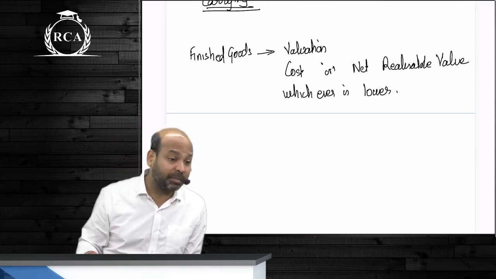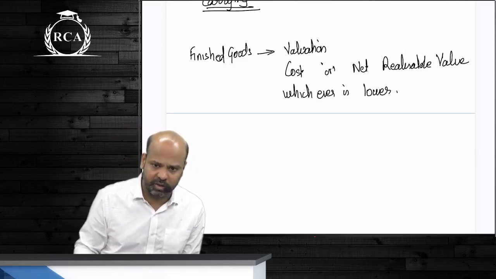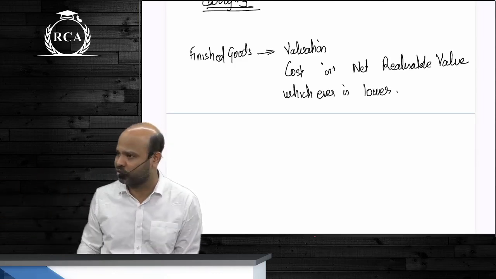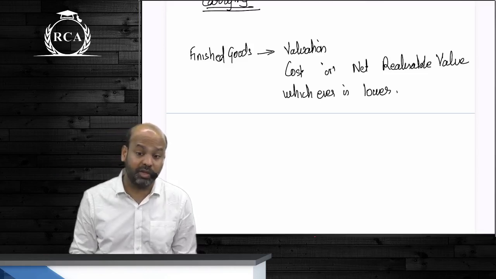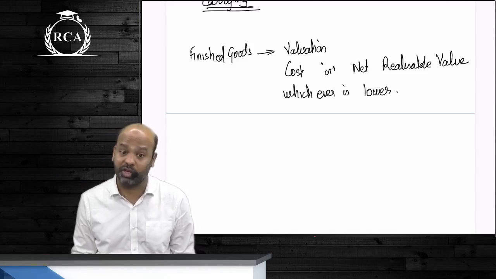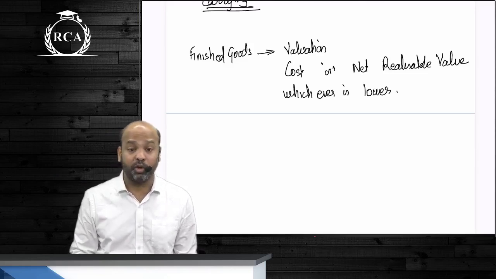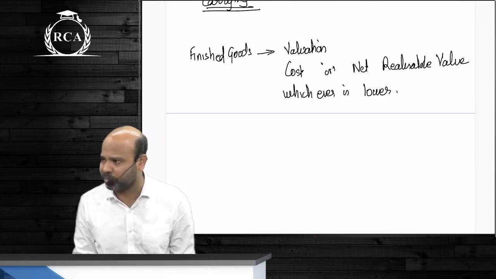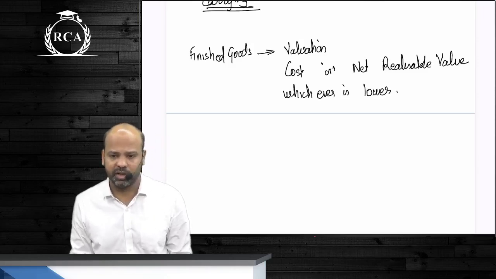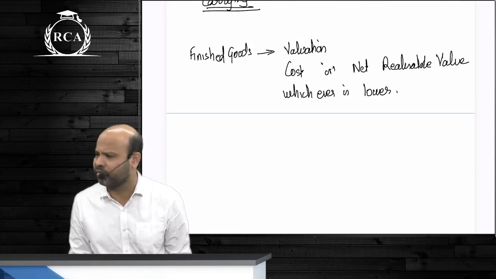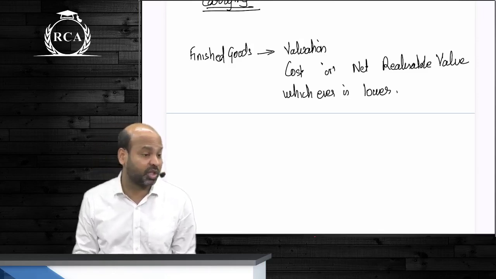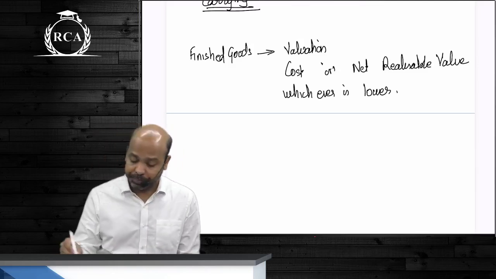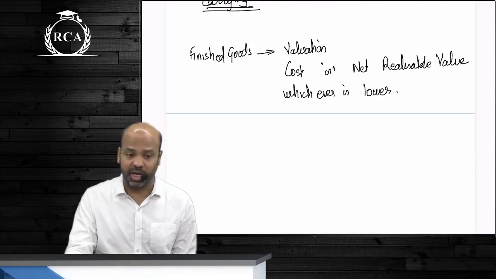If the selling price of an iPhone beta is $999, Apple is not realizing $999 out of it. Isn't there a huge amount of selling and distribution expenditure? Roughly 30% of the MRP, guys, goes away only in selling and distribution expenditure for Apple. That means they are going to get only $700 out of it. So should they compare the cost of an iPhone beta with $999 or $700? $700. Any item of inventory beta, there'll be huge amount of selling and distribution expenditure. समझ में आ रहा है नहीं आ रहा है? Yes or no, kids? So that is why the valuation is cost or NRV, whichever is lower.